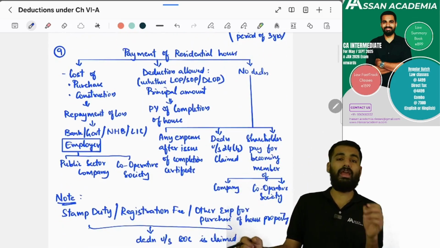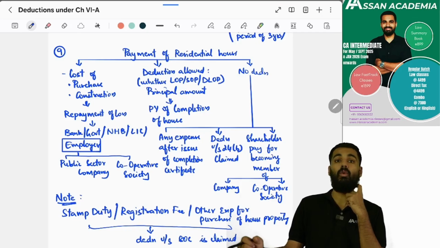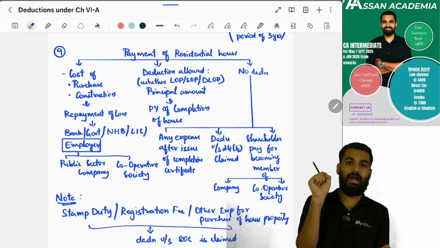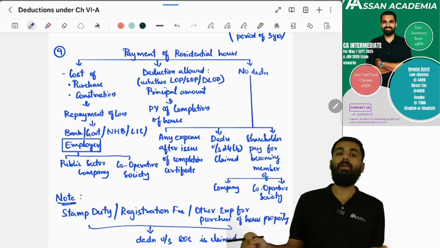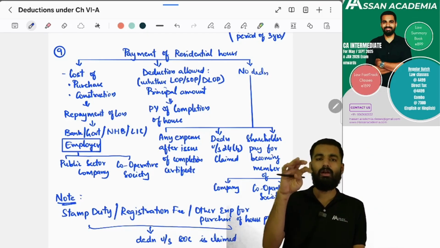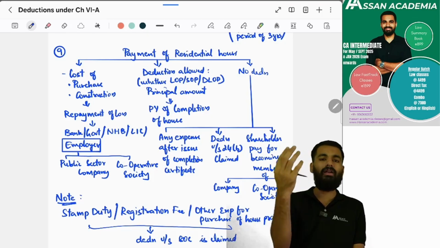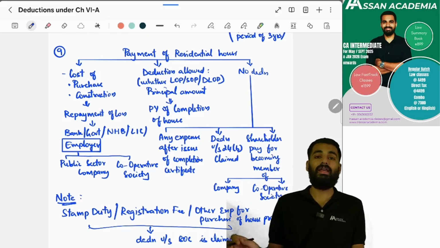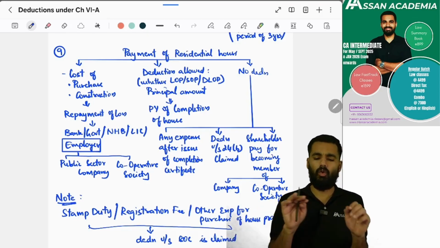Next, if you have taken a loan for a residential house, for purchase or construction, and you are repaying this loan. You can take the loan from a bank, government, National Housing Bank, LIC, and also from the employer, public sector company, and cooperative society. No problem.